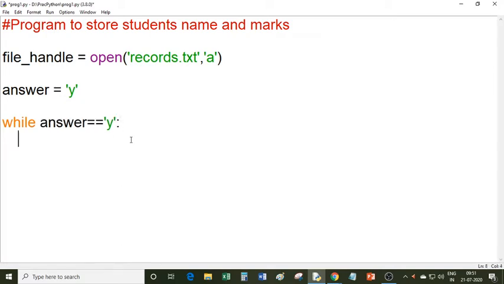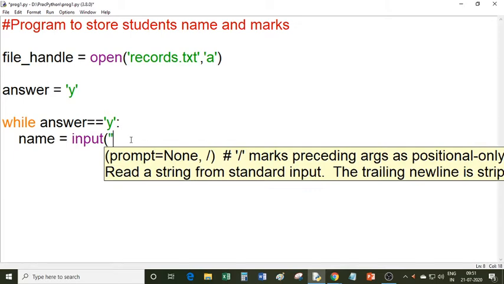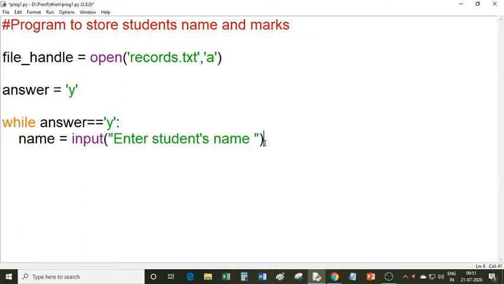So I am writing the code inside the while loop. Print, or directly you can write name equal to input, 'Enter student's name'.